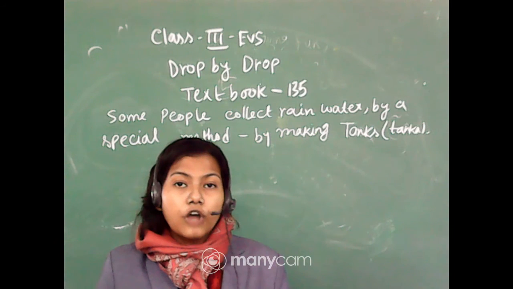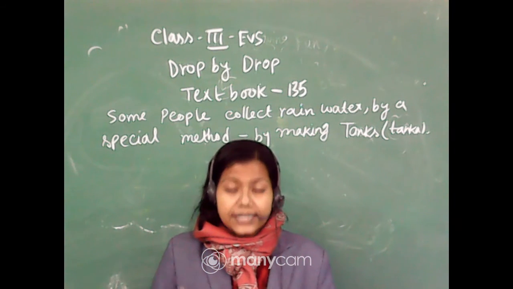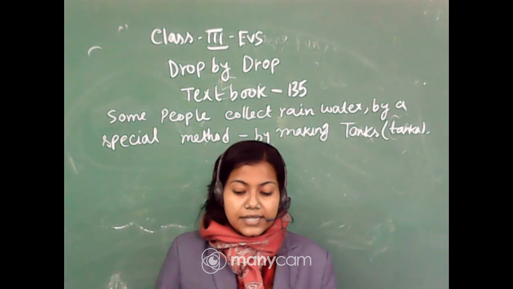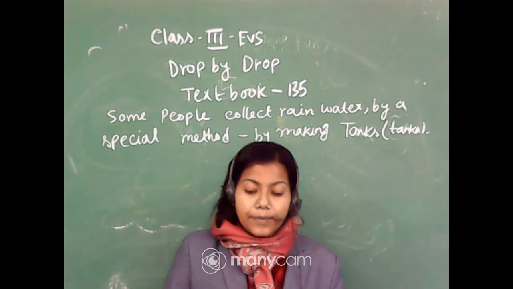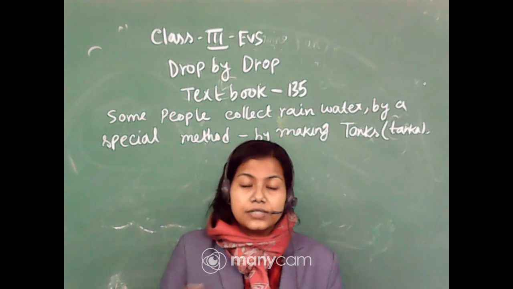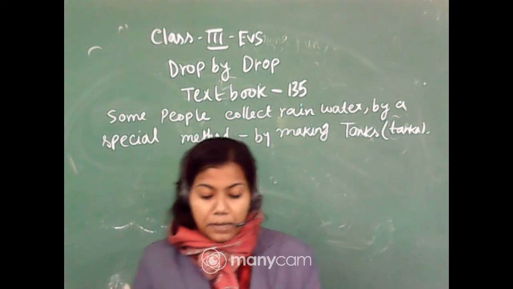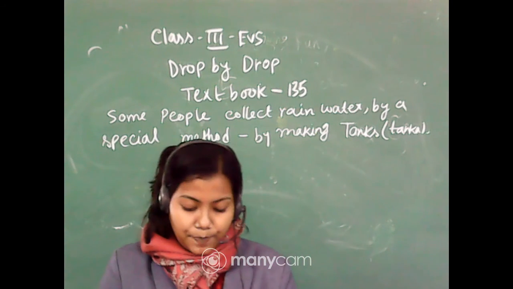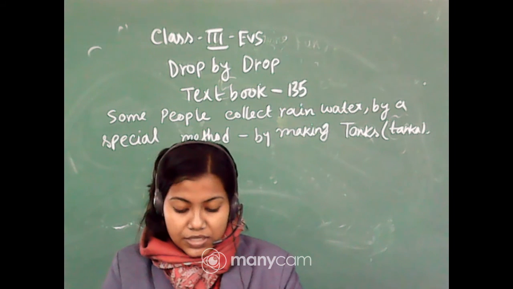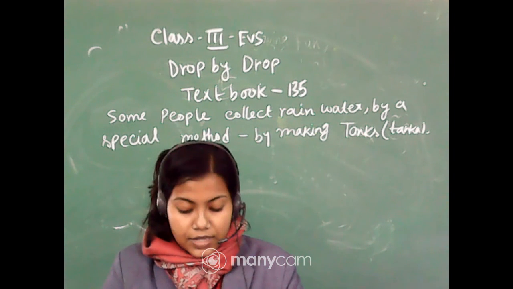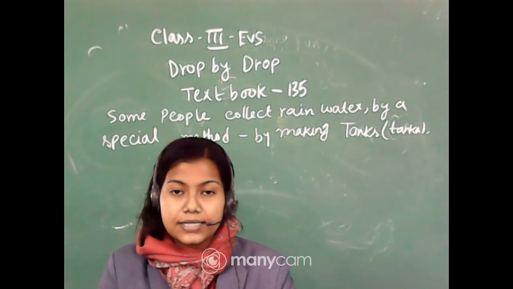The roof of the house is made slanting or sloping so that the rainwater collected there flows through a pipe. A sieve is attached to the mouth of the pipe so that no dirt goes into the tanka, and this water is used for drinking after it is cleaned. Okay,